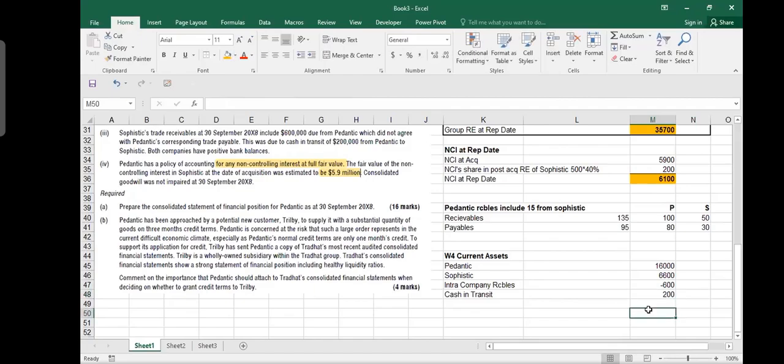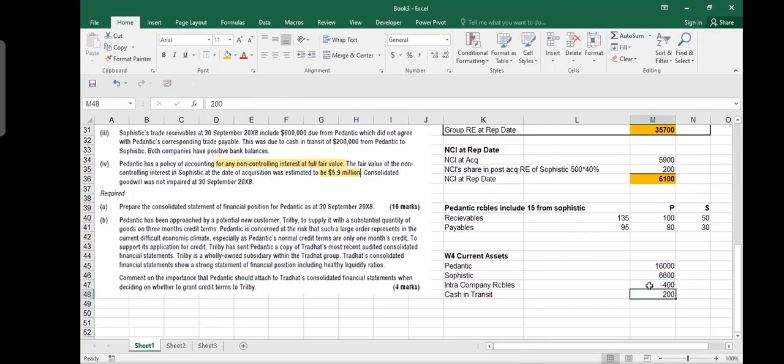Why am I adding this? Because P is the group parent. When one party made the payment, what is the intragroup balance? The real intragroup balance will be only minus 400. If you see, the net effect is only 400 now. How much is the receivable? Please read this statement. It says that Sophistic has a trade receivable of 600,000, which did not agree. This was due to cash in transit of 200 from Pedantic to Sophistic. So actually Pedantic has already paid 200,000. So you should have here minus 400. The intragroup receivable is only now 400.